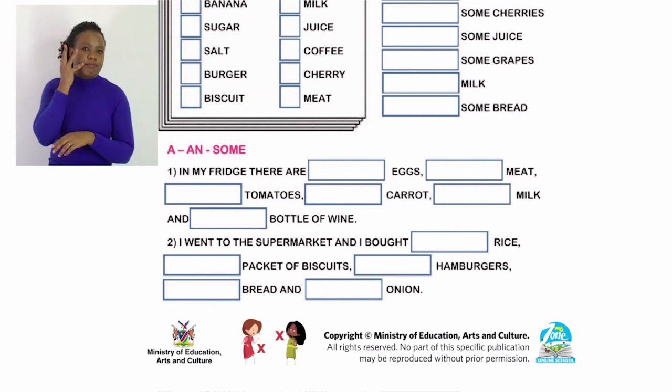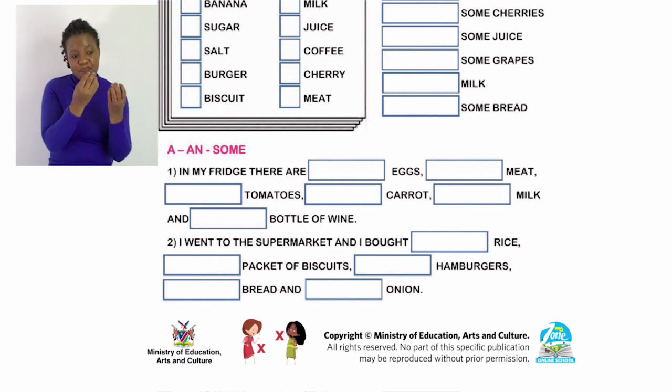Right, so you realize that where we have a, the noun there is in plural form. Where we have an, like an egg, the noun will be in singular form.